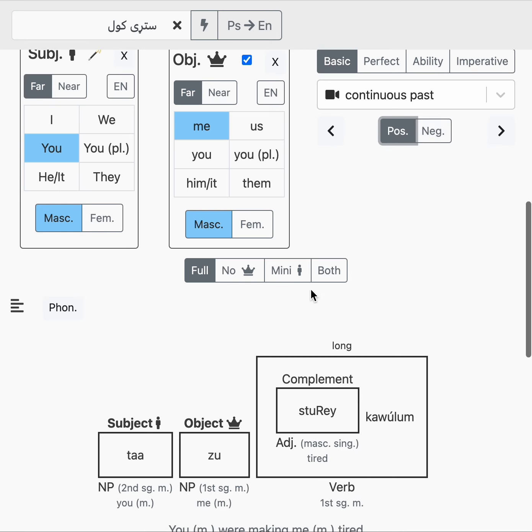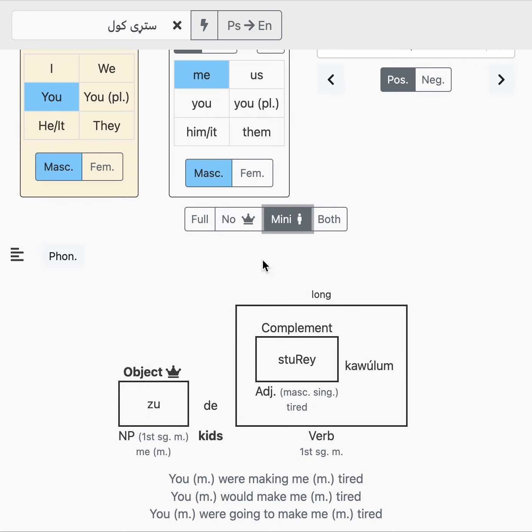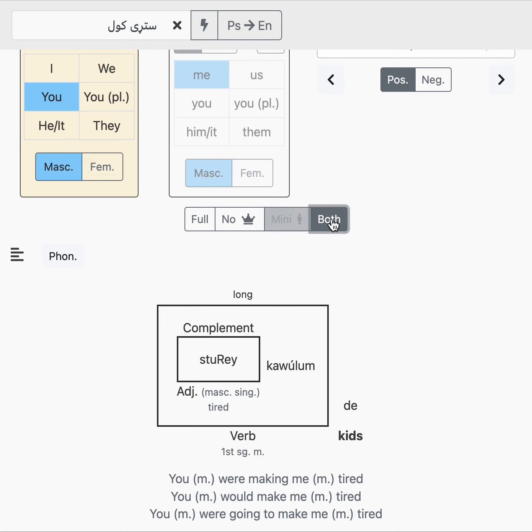And also, if we shorten things up, let's say we take the king out, ta sturdy kawilam, or if we take the mini pronoun, then it's zdi sturdy kawilam. But if we remove the king and shrink the servant, then we can say sturdy kawilam de. You can't say sturdy de kawilam. You have to say sturdy kawilam de because you can't stick anything in here.